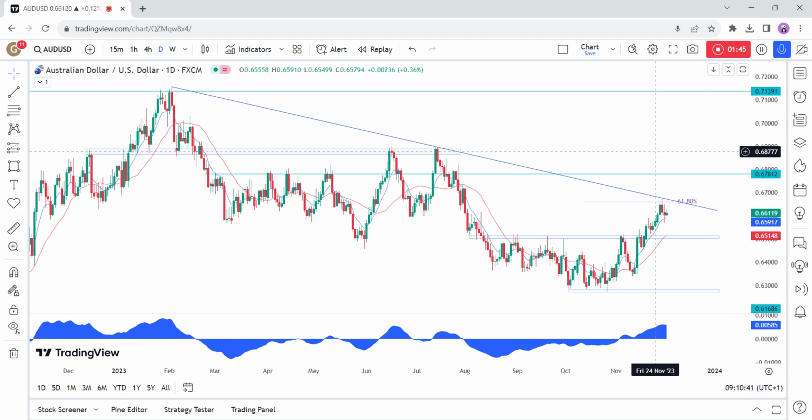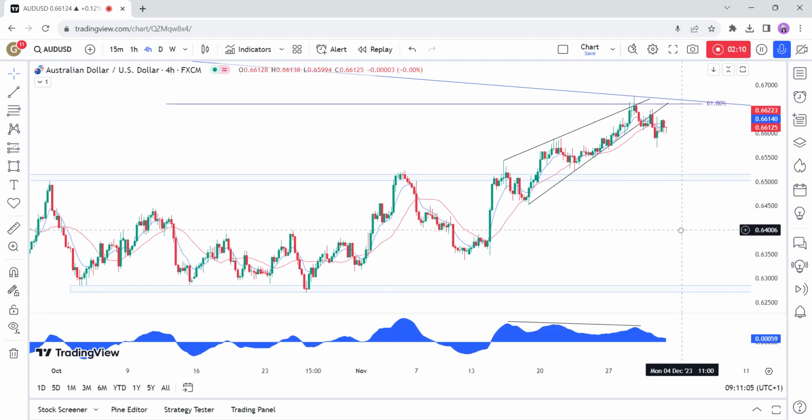Now on the daily chart, we can see that Aussie dollar rejected perfectly the trend line here around the 0.6675 level, where we had also the 61.8% Fibonacci retracement level for confluence. The sellers piled in with a defined risk above the trend line to position for a drop into new lows, with the first target being the support zone around the 0.65 handle.